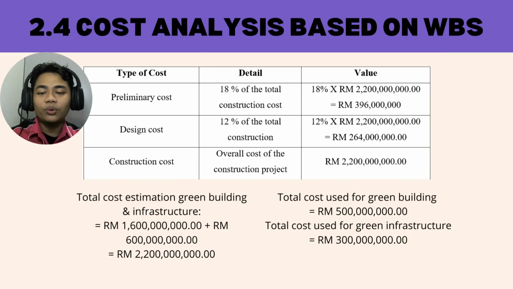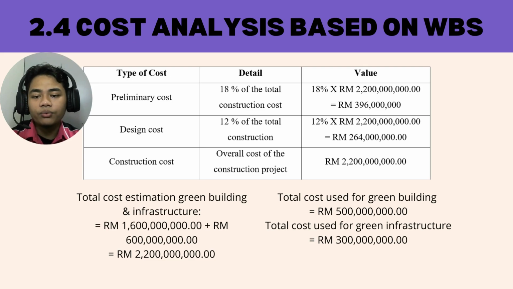So now we move to 2.4, which is cost analysis based on WBS. As you can see in this slide, we have three types of costs, which is preliminary cost, design cost, and construction cost. For preliminary cost, we took 18% from the total construction cost, so the value we will get is 396 million ringgit Malaysia. And for design cost, we took 12% from the total cost, so we will have 264 million ringgit.